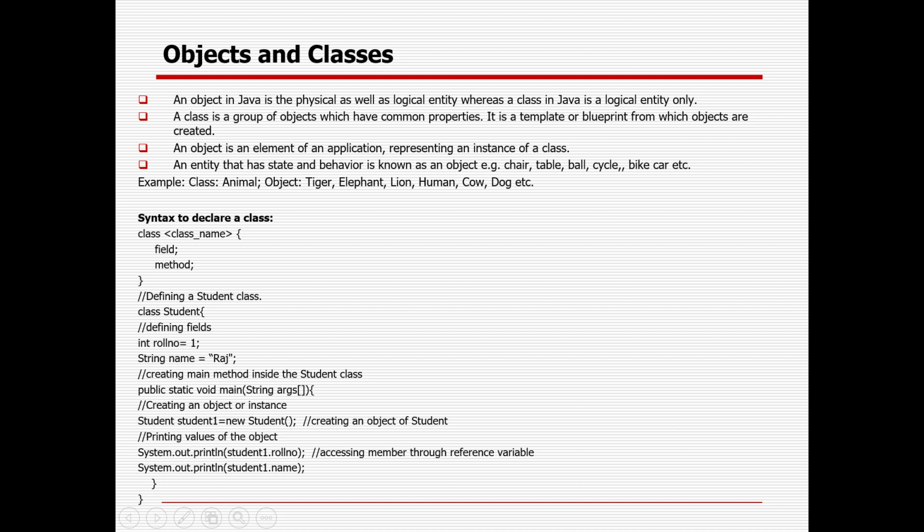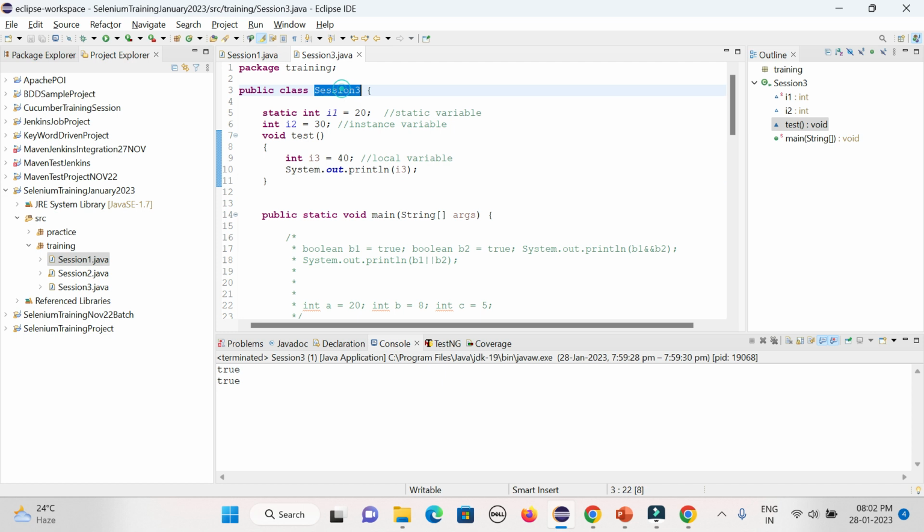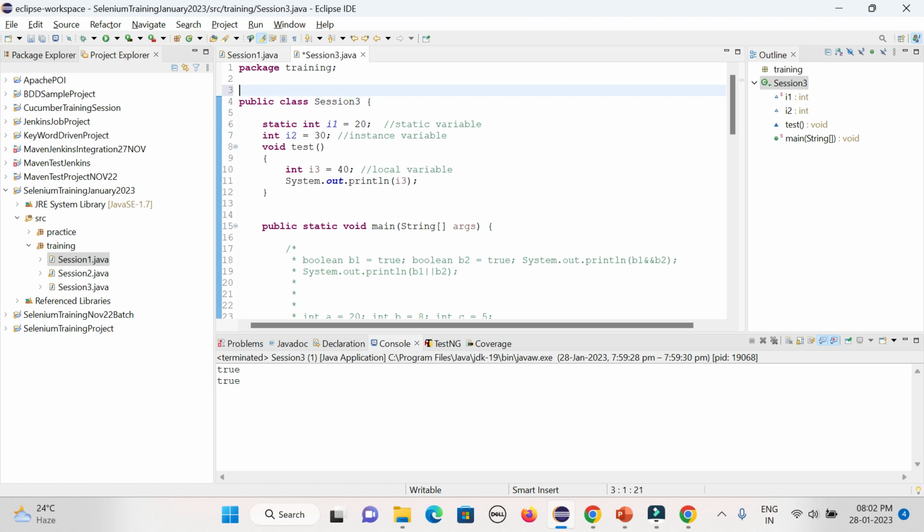So how can we create a class manually? Here you already created a class, session 3. In that package, I can create more classes as well. Say I want to create a class called student. What are the different features a student can have? Some important features: a roll number. What is the data type? It should be unique in nature, so it should be an integer.